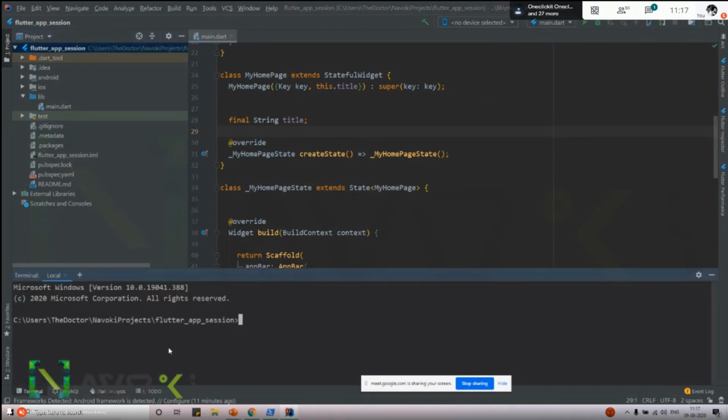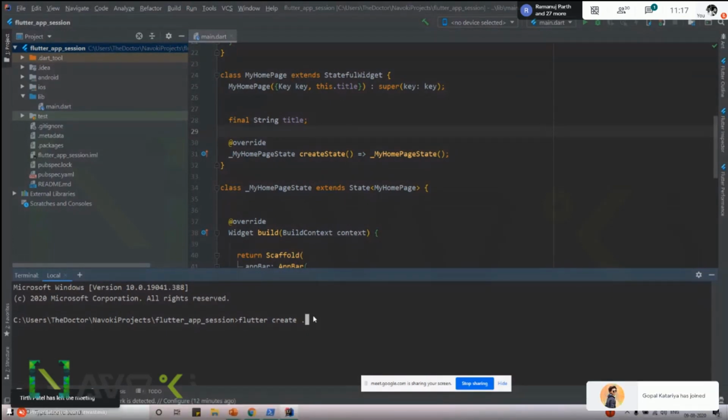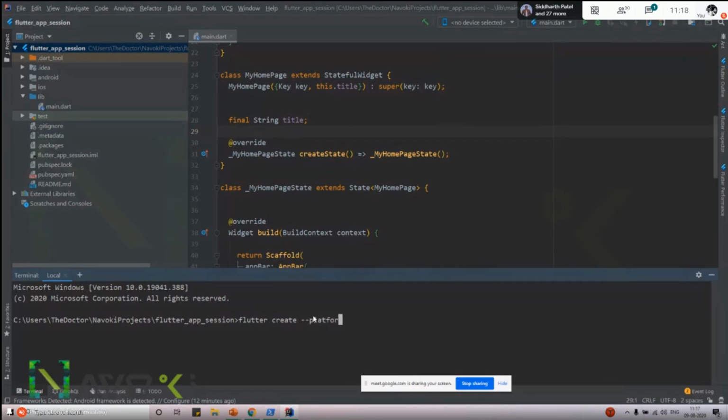So this is a normal project with the Android application and iOS application. I am going to add web support. To add web support, there are two ways. One way is not the preferred way. If you type flutter create dot, then it will create all the platforms that your SDK supports, whether it's web or desktop. That's not the preferred way, but it will work. The better way is to specify a particular platform.